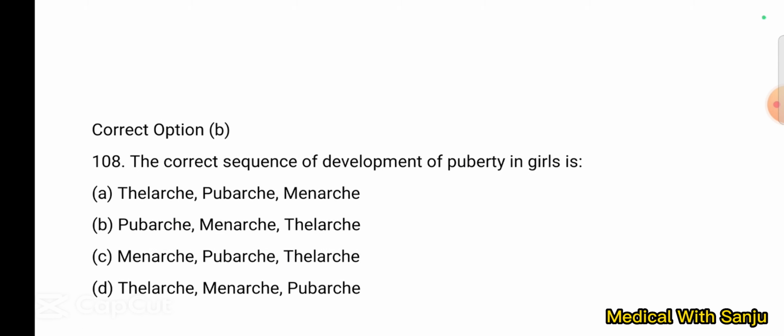Question number 108. The correct sequence of development of puberty in a girl is option A, thelarche, pubarche, menarche, option B, pubarche, menarche, thelarche, option C, menarche, pubarche, thelarche, and option D, thelarche, menarche, pubarche. The sequence is thelarche, pubarche and menarche. Option A.